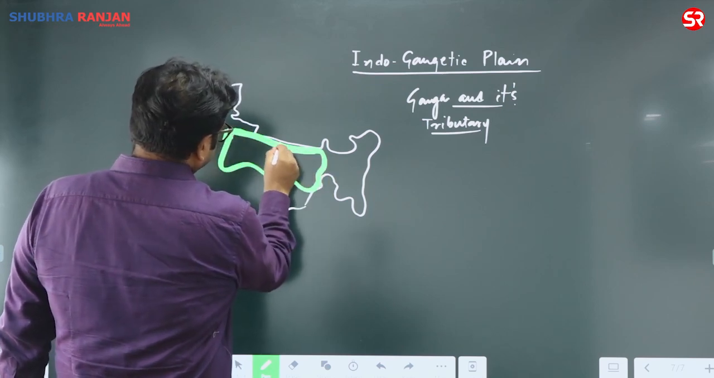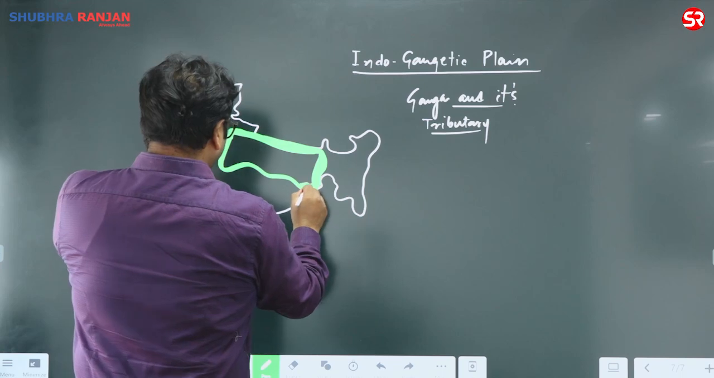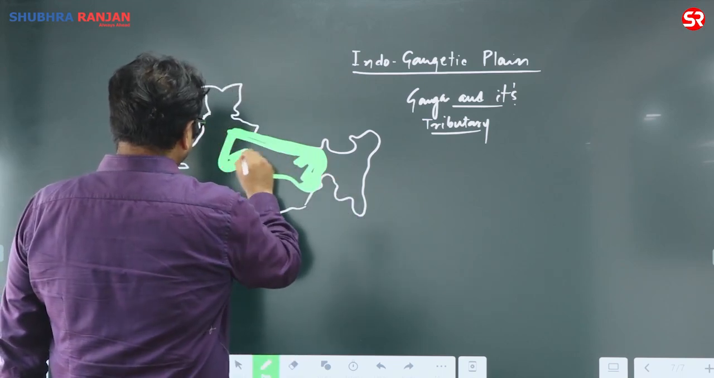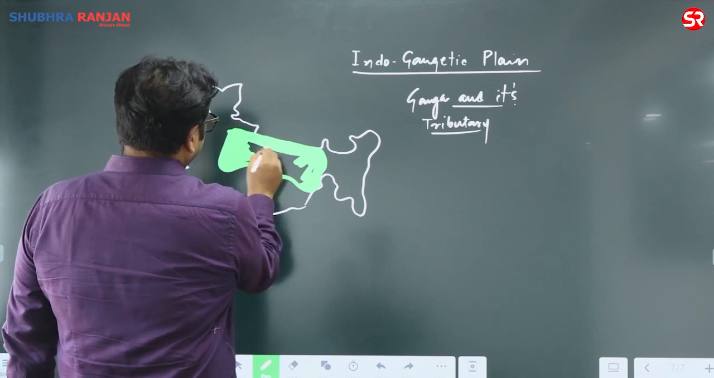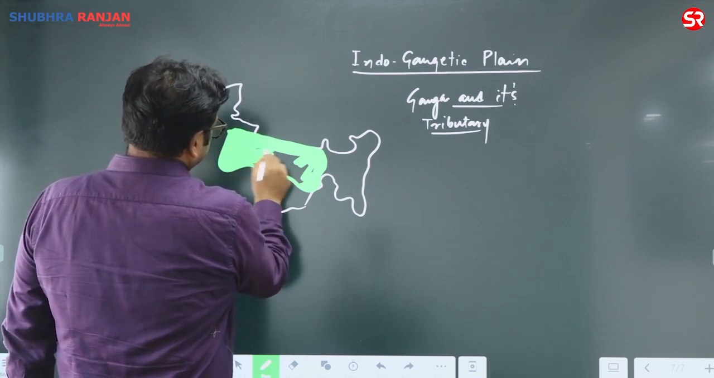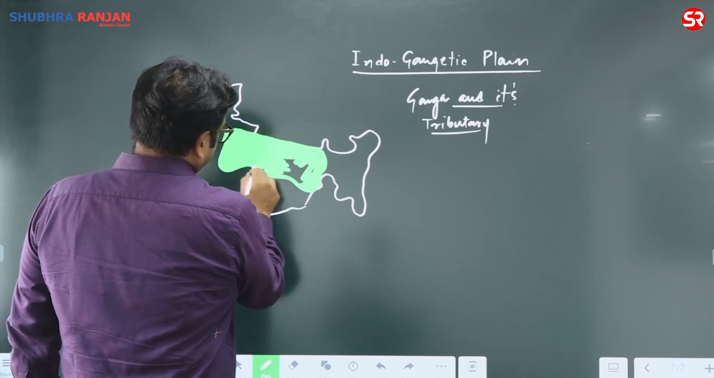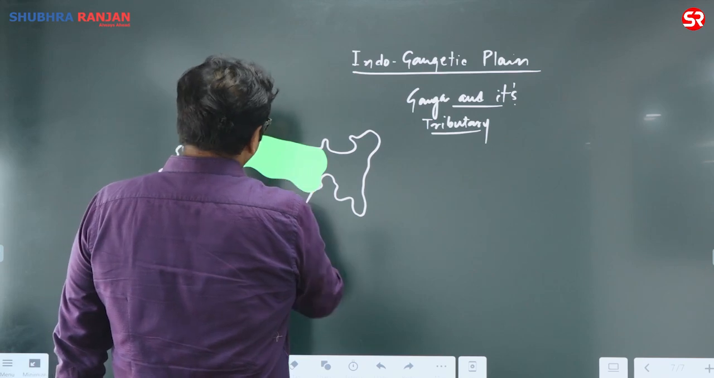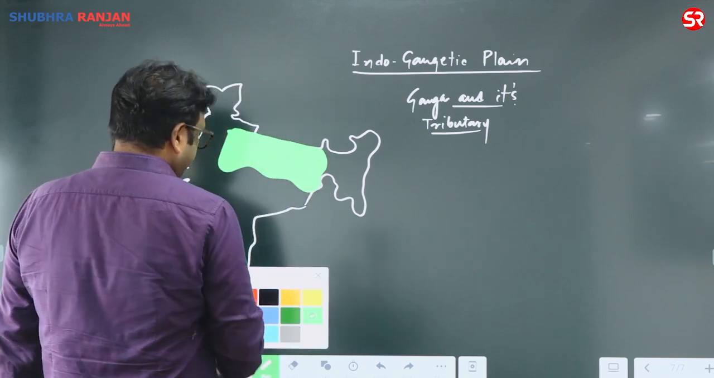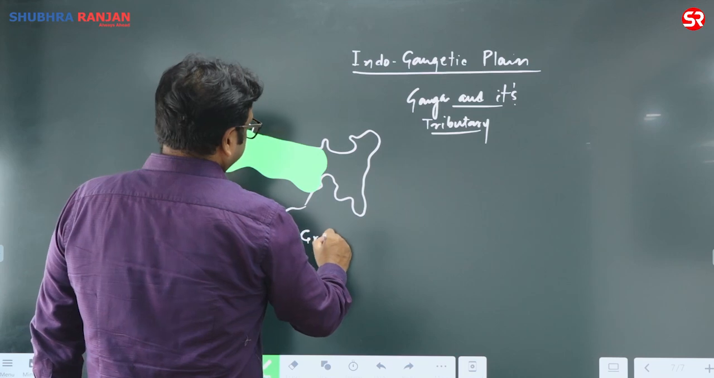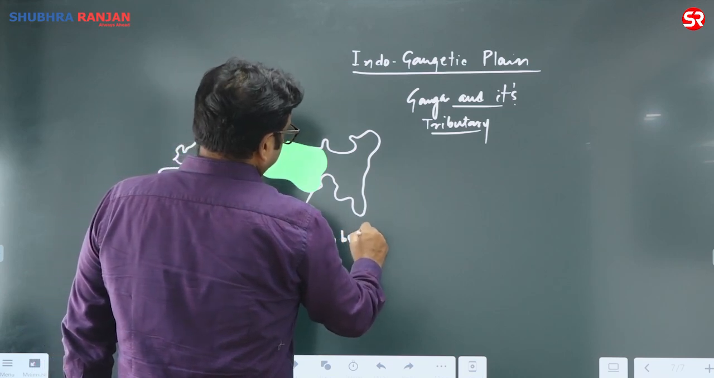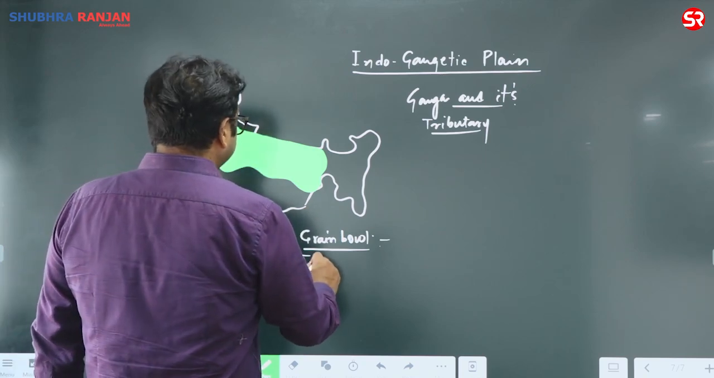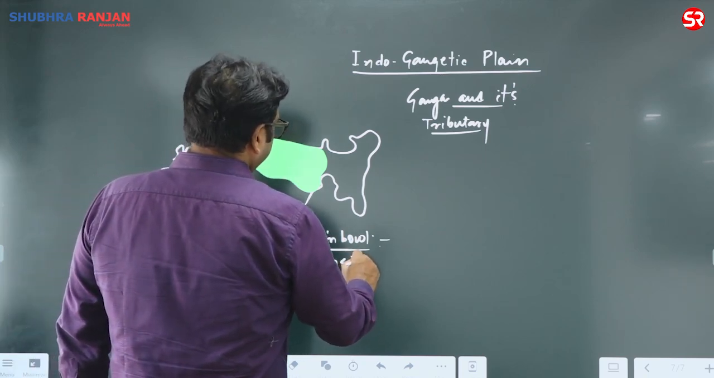And if you see this Ganga plain, this stretch of alluvium is one of the most fertile stretches of the world, harboring a huge population and feeding that population by agricultural activity. So this is also the grain bowl of India. That's why here you will find intensive agriculture.